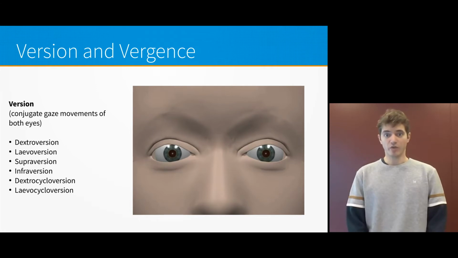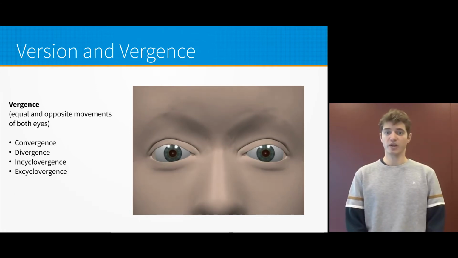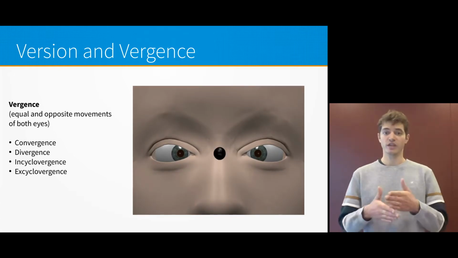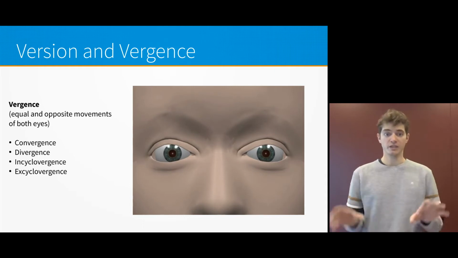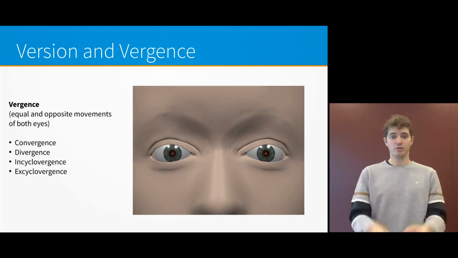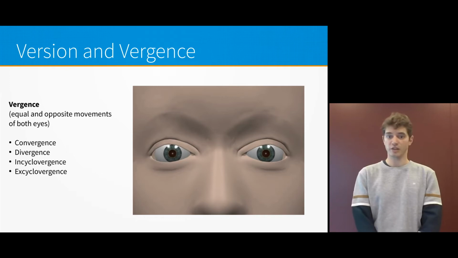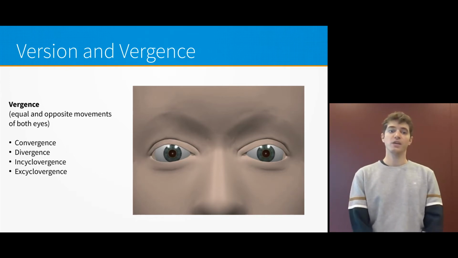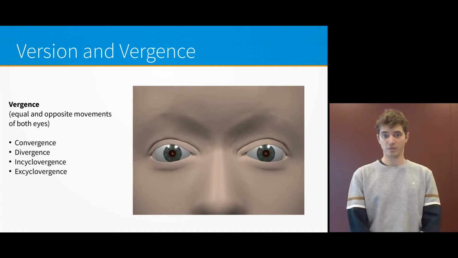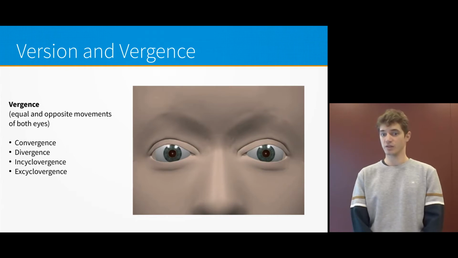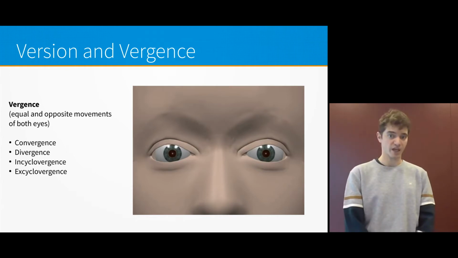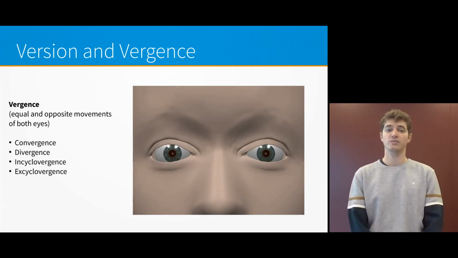The second type of eye movement is called vergence and denotes equal and opposite movements of both eyes. It comprises the convergence and divergence movements, rotating the eyes inward and outwards, and the incyclovergence and excyclovergence, rotating the eyes in opposite directions around the axis of vision. Version and vergence movements enable us to focus the gaze on objects, pursue them as they are moving, compensate for the movement of the head and the body within the scene, and perform saccadic eye movements to direct the attention.